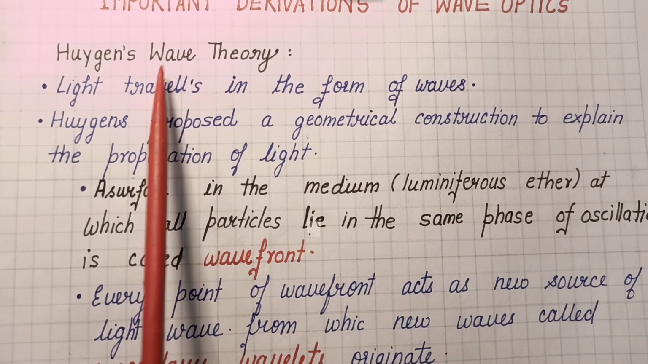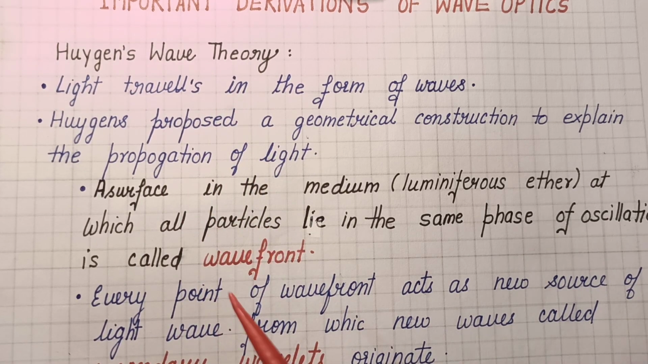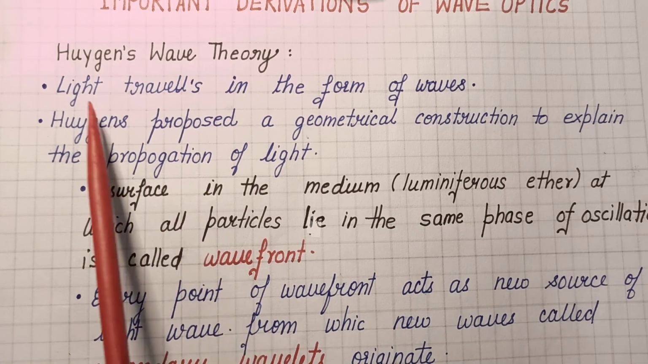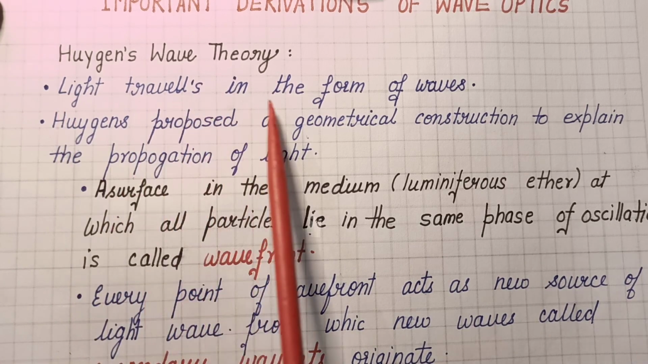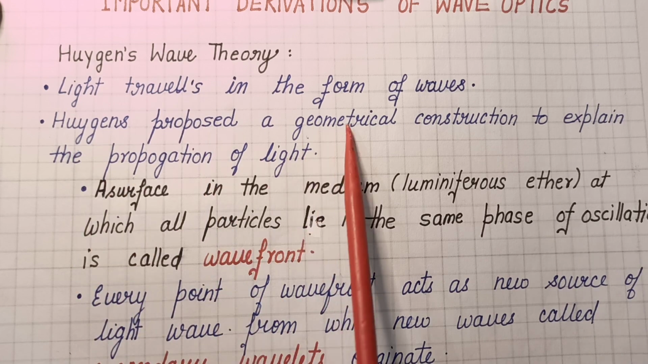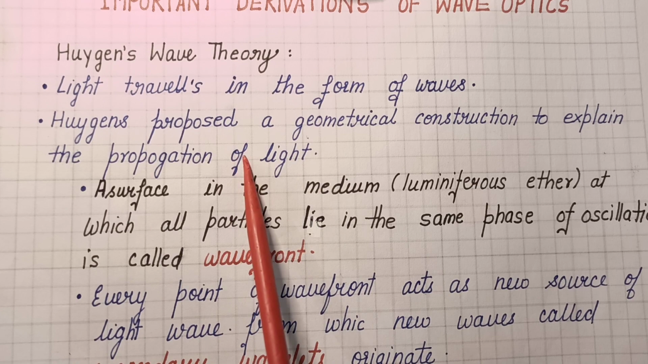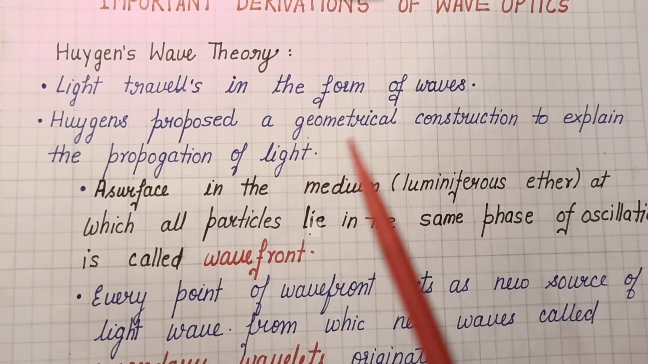Now, Huygens wave theory postulates. I hope this is an important, probable question, and here is how to write its answer. You will first write the point that light travels in the form of waves. This is the first point which he said. Then he proposed a geometrical construction method to explain the propagation of light.